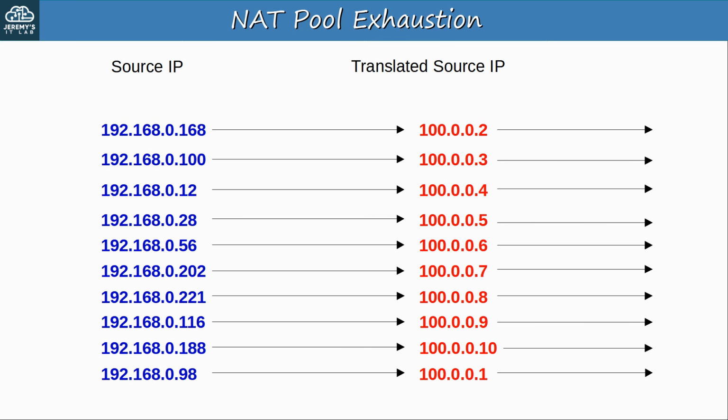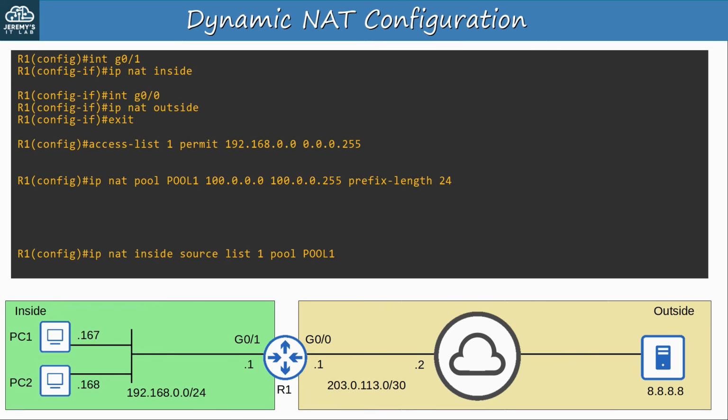So that's a difference between static NAT and dynamic NAT. Although both are one-to-one mappings, static NAT mappings are permanent. However, dynamic NAT mappings are temporary. They will time out when they are no longer needed, and then another host can use that same public IP address. However, hosts are still unable to use the same public IP address at the same time. To do that, you have to use PAT, Port Address Translation. But before looking at port address translation, let's cover dynamic NAT configuration.